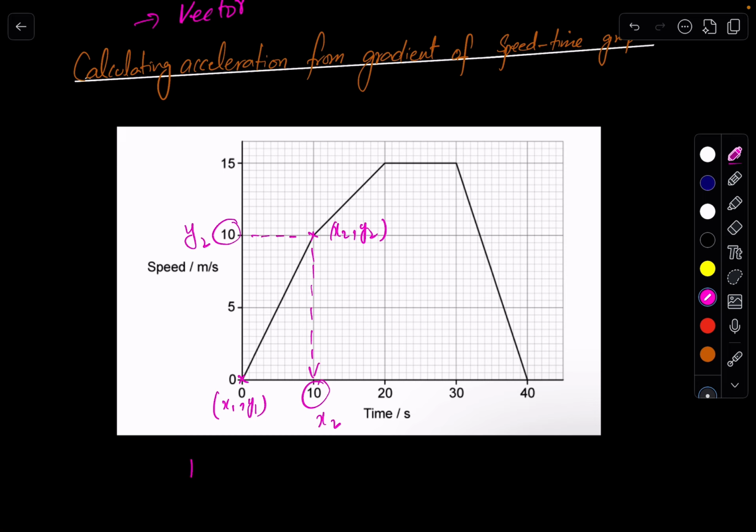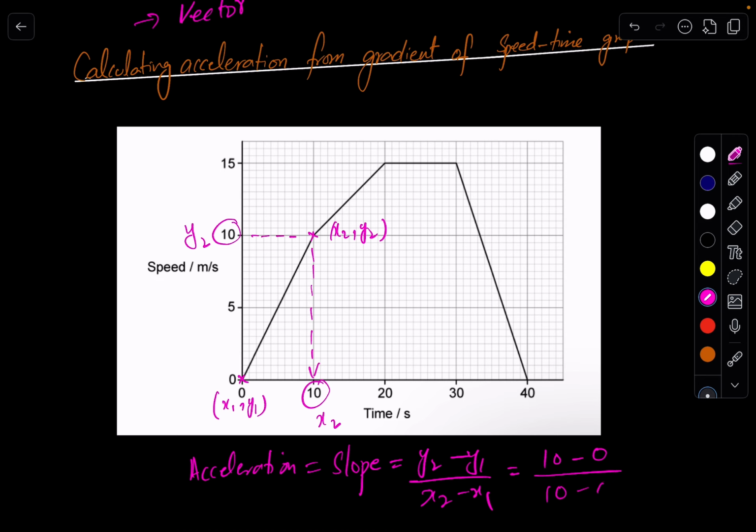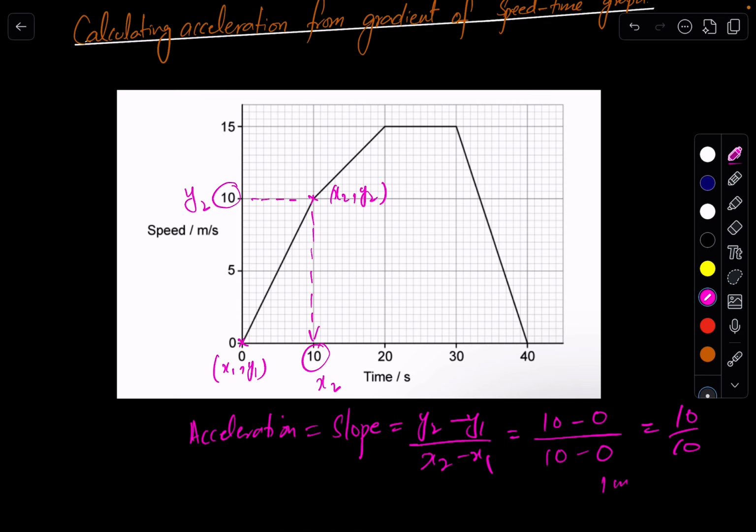So acceleration in that case is equal to slope, that is equal to (y2 minus y1) divided by (x2 minus x1). y2 is 10 and y1 is 0, x2 is 10 and x1 is 0, that is 10 by 10, that will give you 1 meter per second squared.